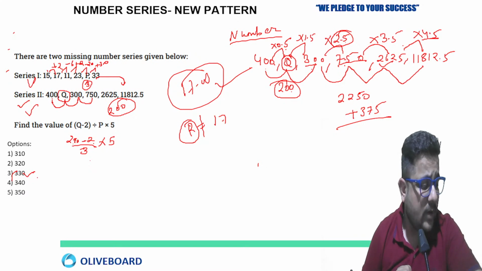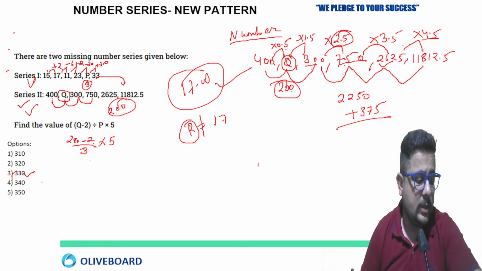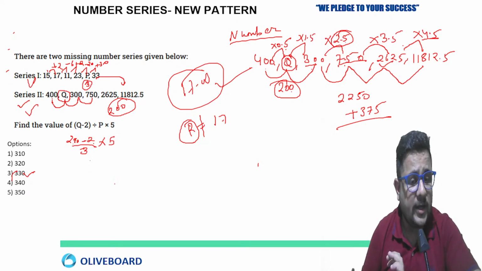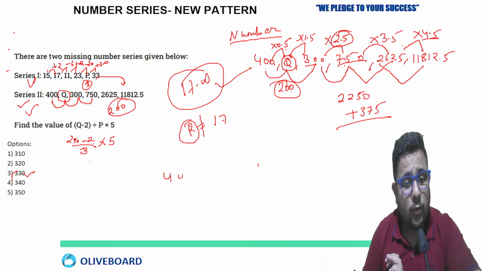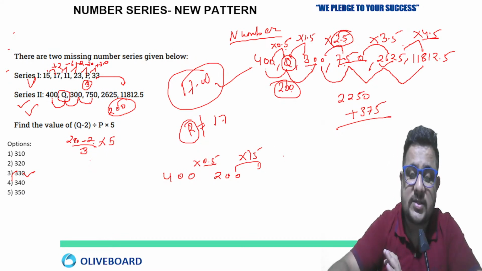No, Q is not 150, Karabi. No. Why 150? Now you got it. How do we have to calculate? 400 multiplied by 0.5 means half of that, 200. 200 multiplied by 1.5, so you will get 300, then 2.5. Like that the pattern is going on.